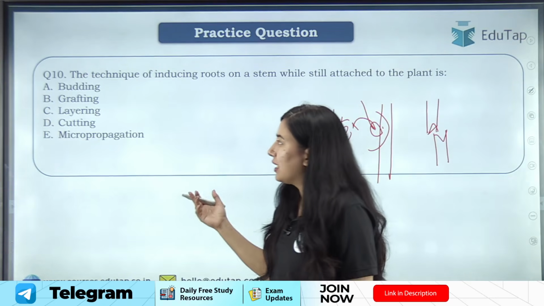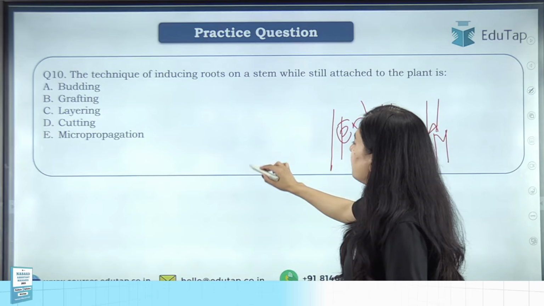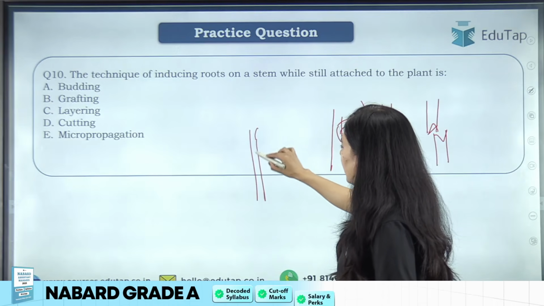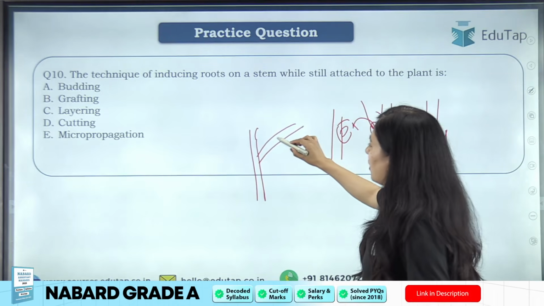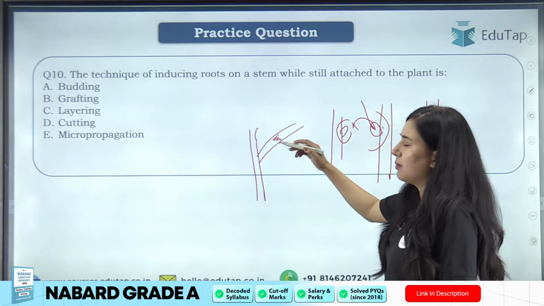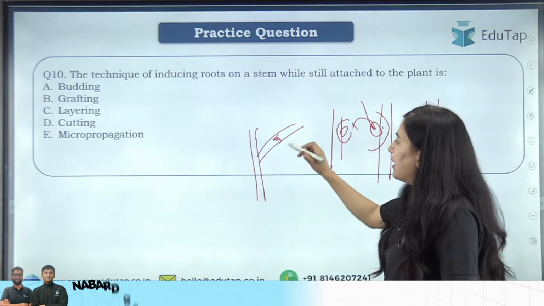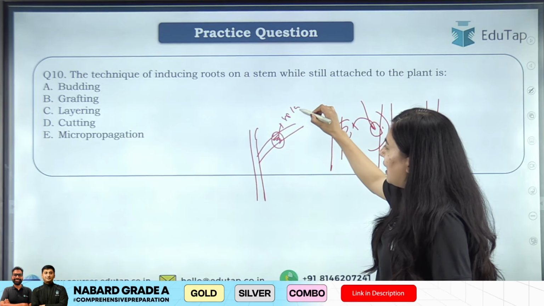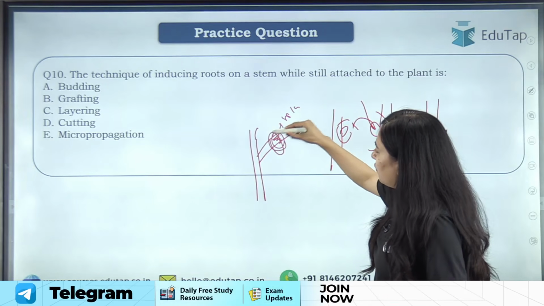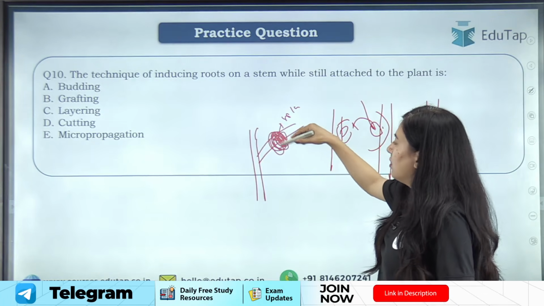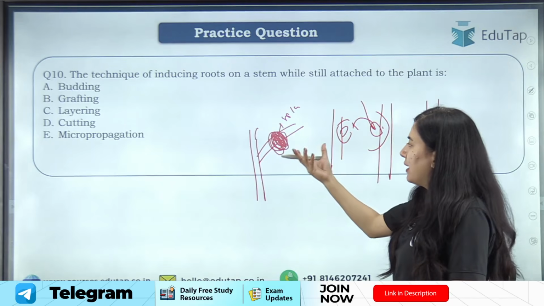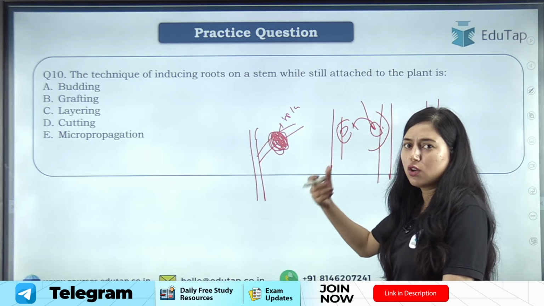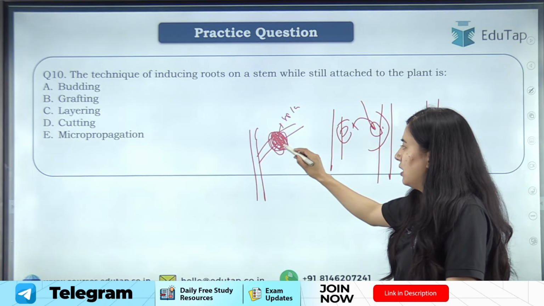These are basically stem parts only, right? Then we have layering. In the layering technique, we select one branch from the plant, we scrape out some amount of bark from this branch and we cover it with sphagnum moss and moisten it, and we tie it with muslin cloth or some kind of cloth which allows air to pass, right?